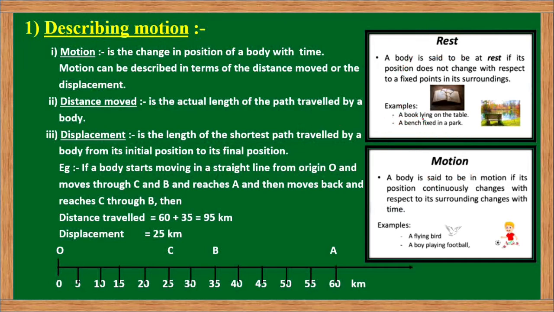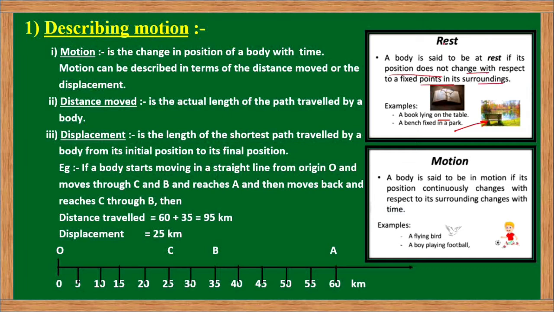Students, as you can see here, this book is lying on the table, and likewise, another example: this bench is lying in the park and it is fixed in a particular place. These are objects, and these objects are not changing their position with respect to time and with respect to their surroundings.